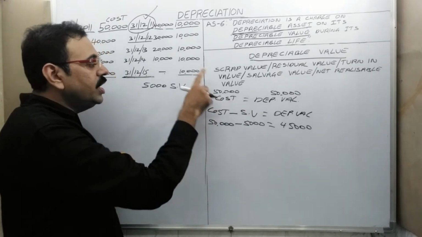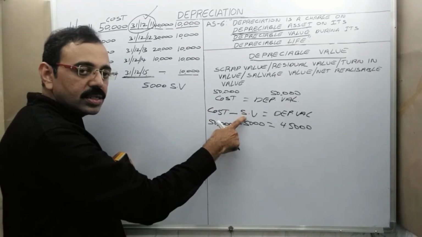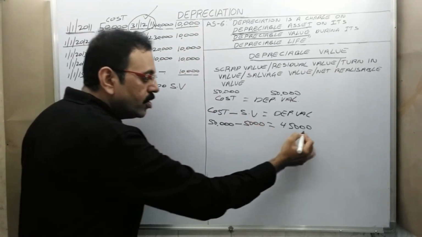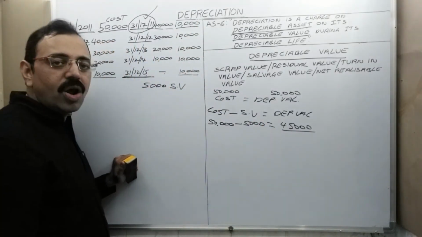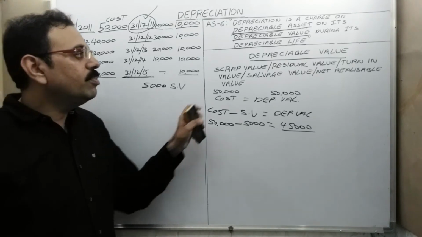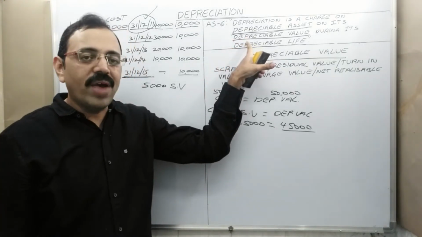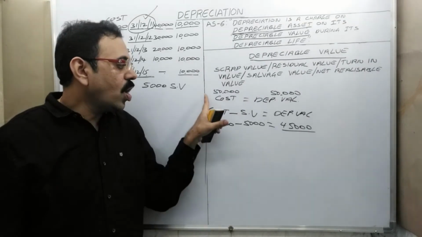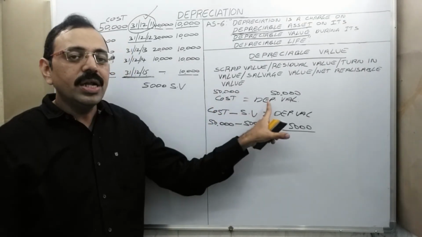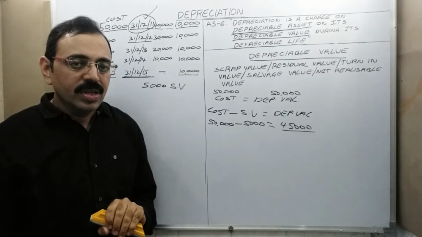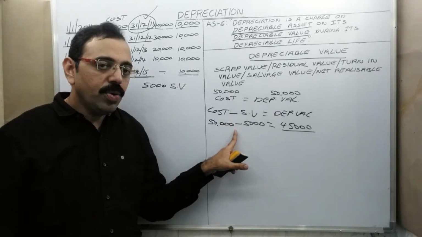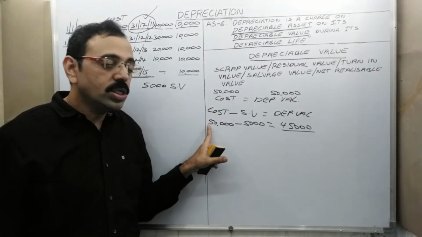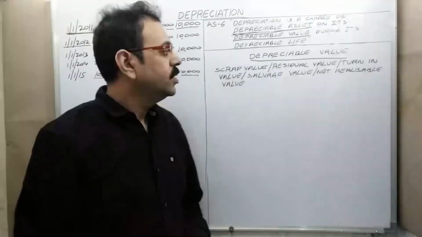Means what? In the second case, the total of annual depreciations should be 45,000 only, not 50,000. So remember this point, depreciable value. If there is no scrap value, then the cost of the asset will be the depreciable value. If there is any scrap value, then depreciable value is nothing but cost minus scrap value.